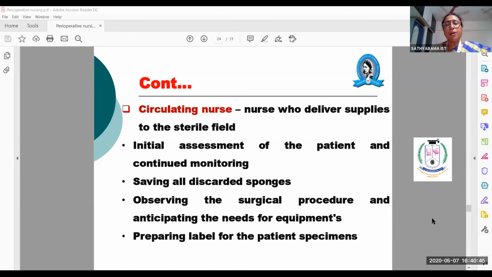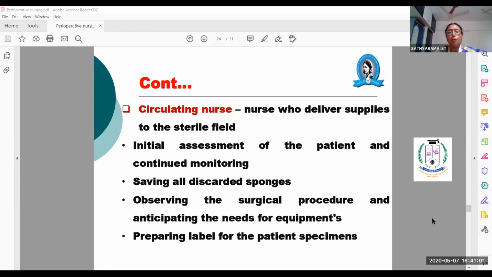Next is saving all discarded sponges. This is very, very important. Suppose you use 11 sponges: each pack has 10, and outside there is one more, so totally 11 or 12. In some hospitals it is 9 plus 1, 10.